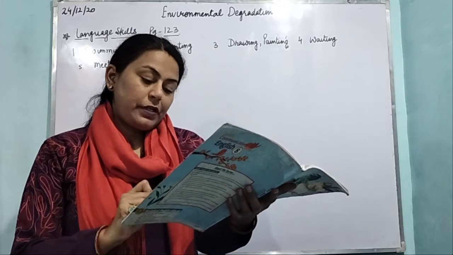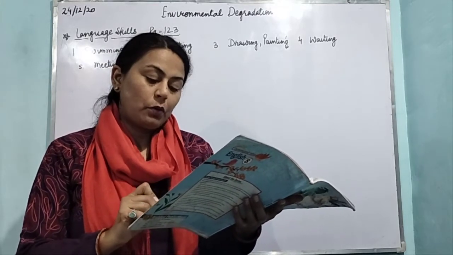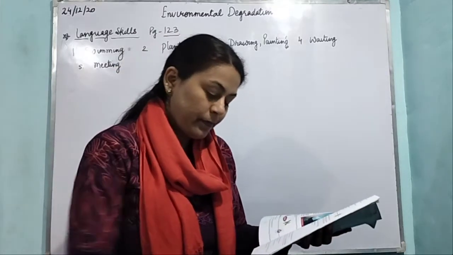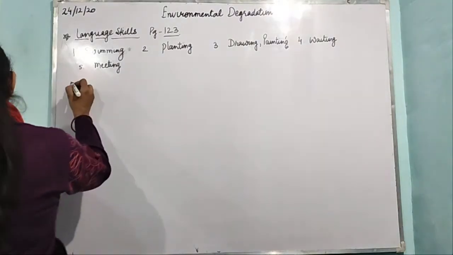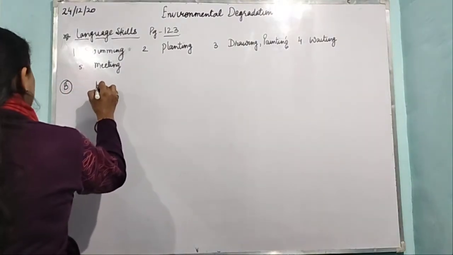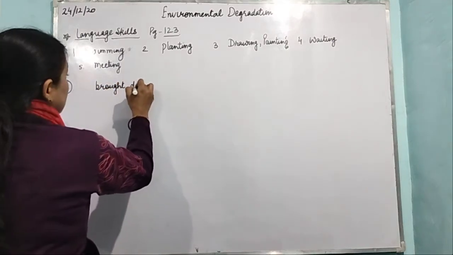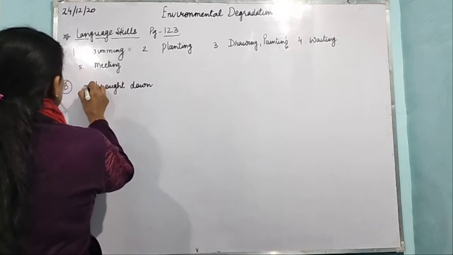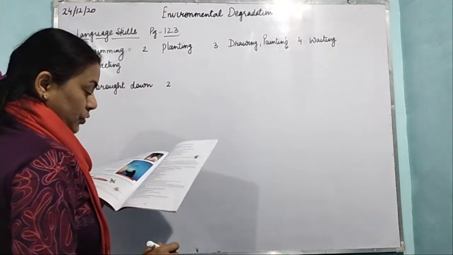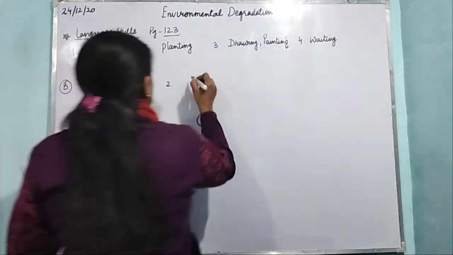Now underline the phrasal verb in the following sentences. A heavy storm brought down the trees. Which is the phrasal verb here? It is brought down. This one is the first. Second: they are cutting down the trees with an electric saw. Means cutting down.